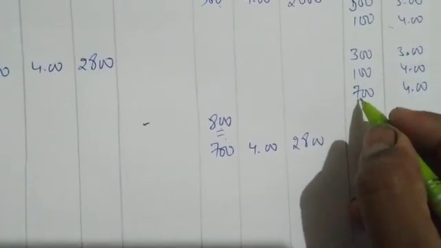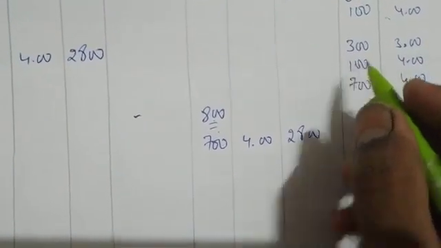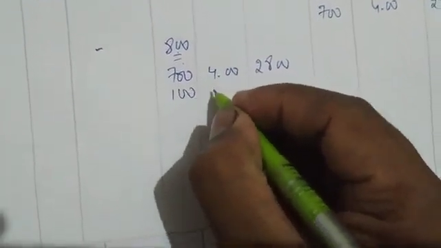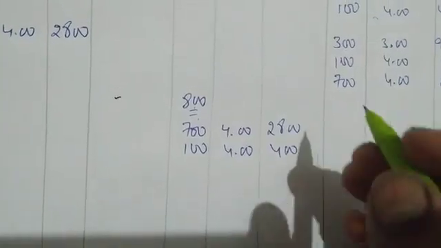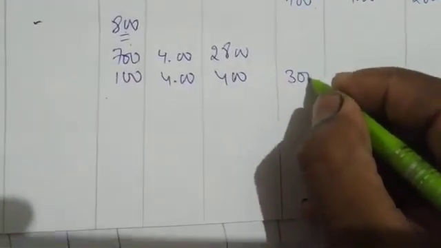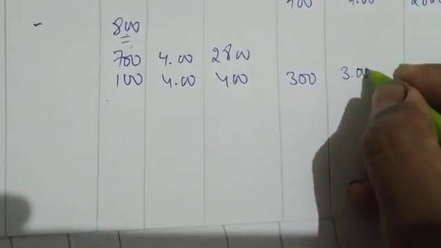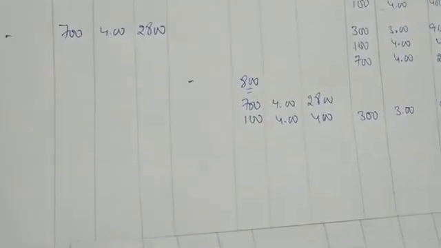This is exhausted. Then we go to 100, 4 rupees, 400. Easy. So this 700 we issued, 100 also we issued. How much is the balance? 300. So you write balance 300 with 3 rupees, 900. Done.